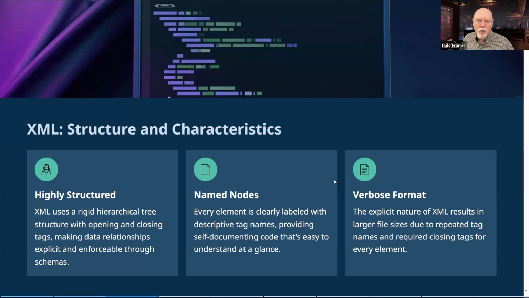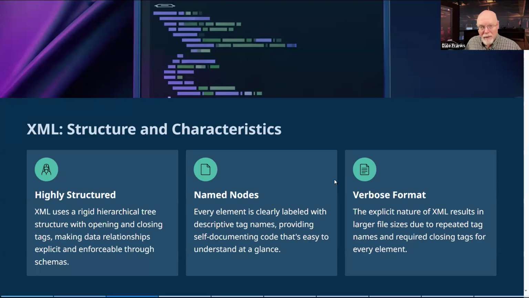It kind of describes to you in its own internal code what it is that you're looking at and what each of those pieces of data means. So it's really easy to understand, even if you don't know much about programming or don't know anything about XML at all, because it is so logical and so highly structured, it makes it easier for you as a novice to understand what the XML is and what data it's trying to present to you.